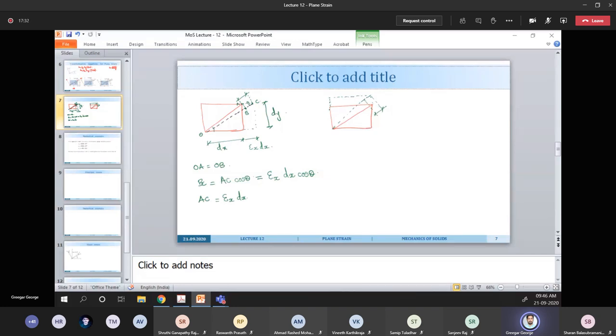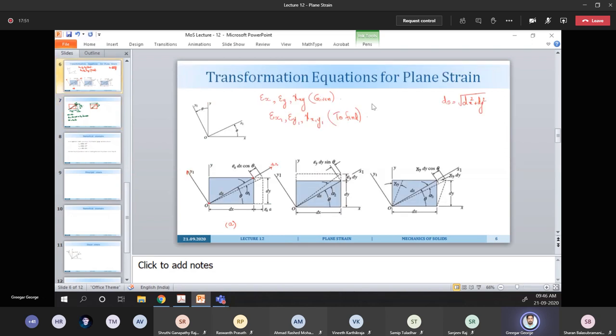So what can you say about theta here? If this is theta, then this angle will be the theta here.